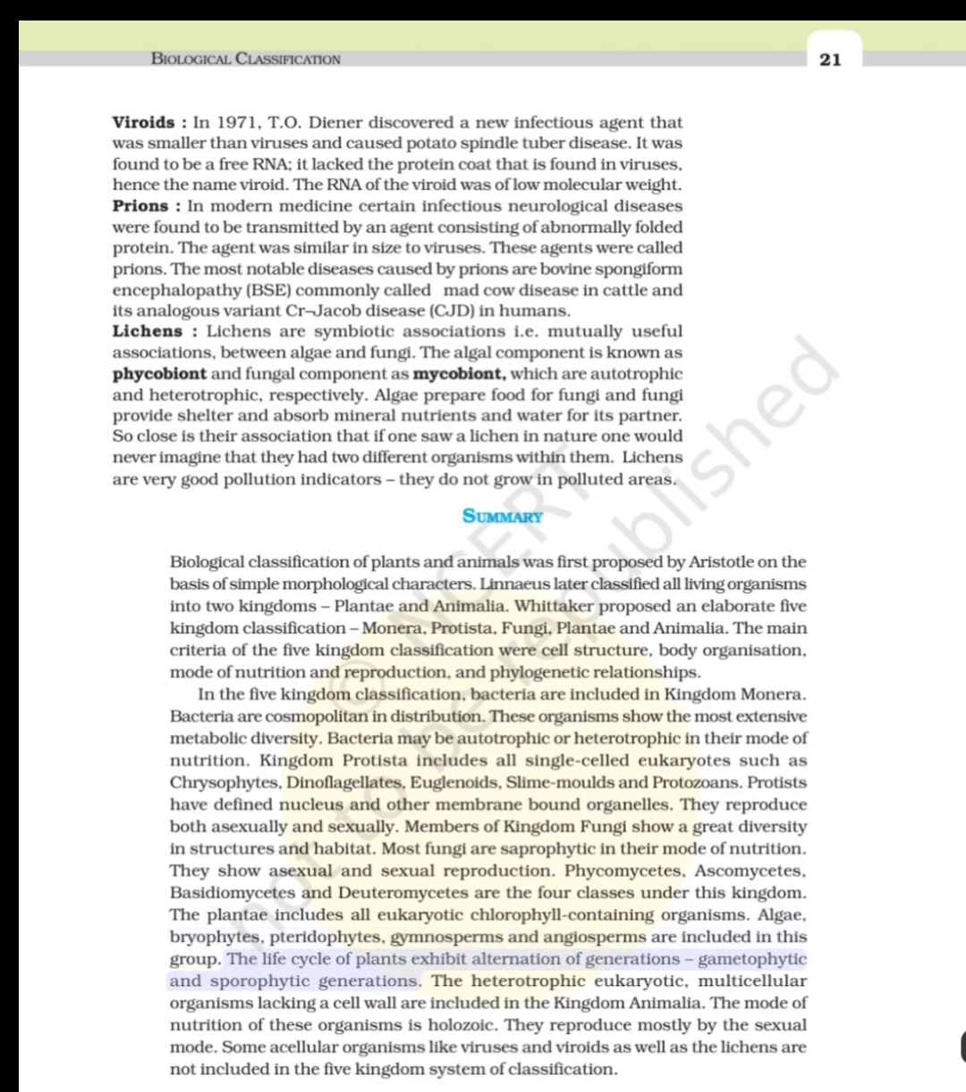The life cycle of plants exhibits alternation of generations, gametophytic and sporophytic generations. The heterotrophic eukaryotic, multicellular organisms lacking a cell wall are included in the kingdom Animalia. The mode of nutrition of these organisms is holozoic. They reproduce mostly by the sexual mode. Some acellular organisms like viruses and viroids, as well as the lichens, are not included in the five-kingdom system of classification.